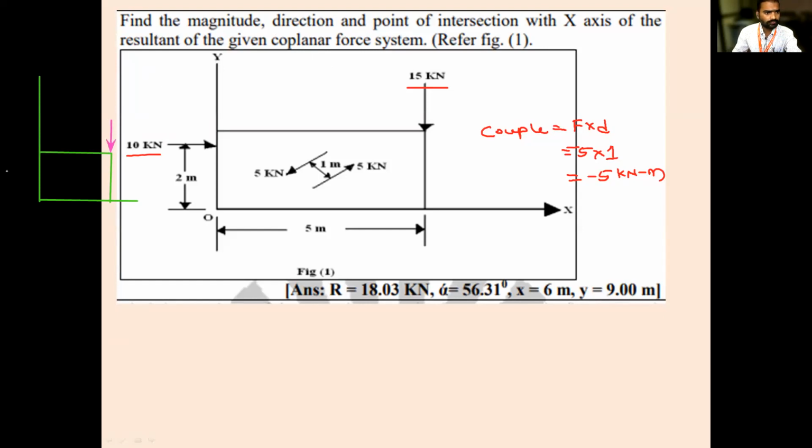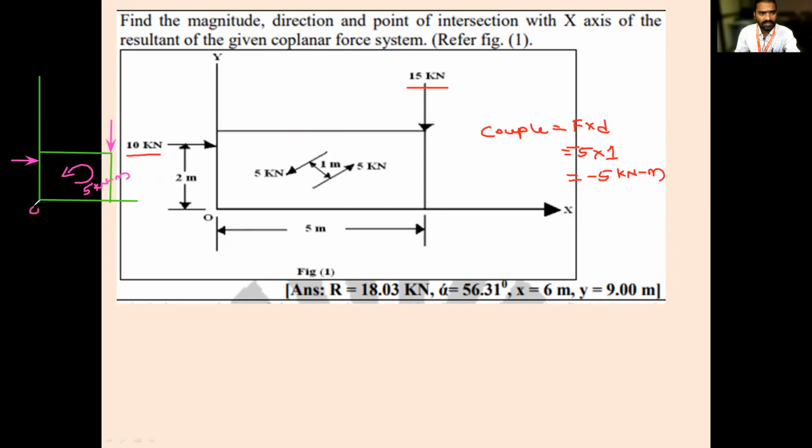The remaining forces stay the same. Instead of the two forces, I will write the couple. The magnitude I have already taken in anti-clockwise direction, so I will write 5 kilonewton meter. Is it understood, everyone? Instead of two forces, I am writing it in terms of couple.